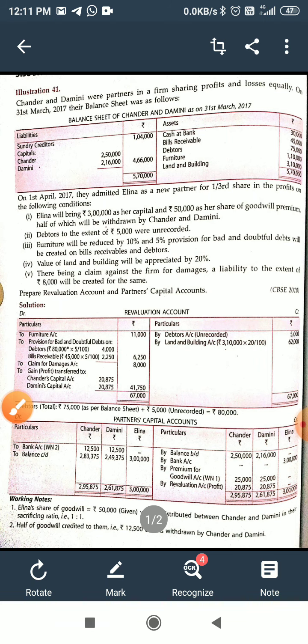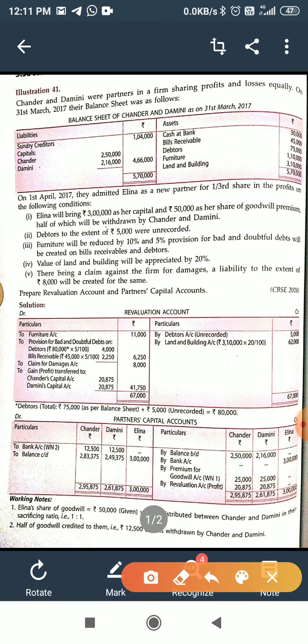Now fourth adjustment, value of land and building will be appreciated by 20%. Appreciated means increase the value of assets. Now enter in this side because assets increase 20%. Value of land and building 3,10,000. 3,10,000 into 20 upon 100, means 20% of land and building, amount 62,000.